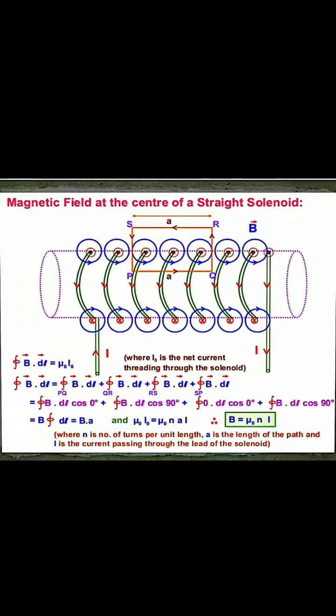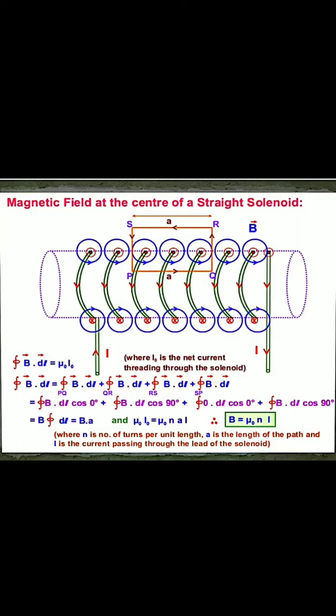So the three terms, except the first one, the second, third and fourth terms will be 0. So we get the magnetic field only for the PQ path. If we integrate this, integration of B dot dl, that is B into L, and we know that B dl equals mu 0 into I. Here we consider I naught, or you can write I also. So mu 0 into I, that is equals to mu 0 n into L into I, where small n is the number of turns per unit length, L is the length of the path, and I is the current passing through the solenoid.